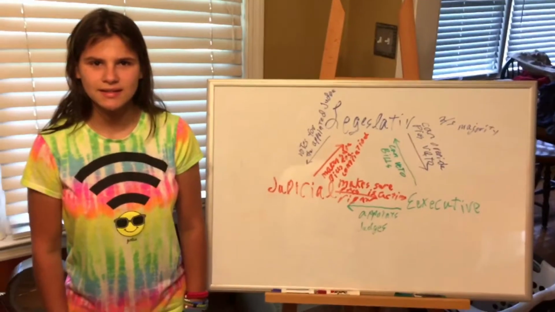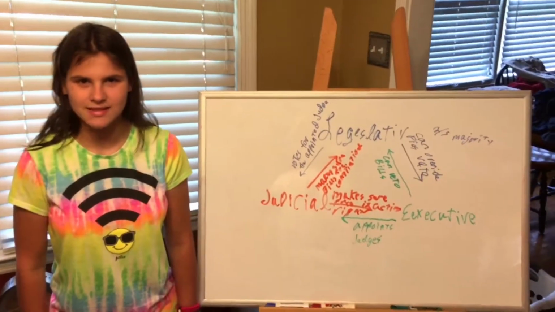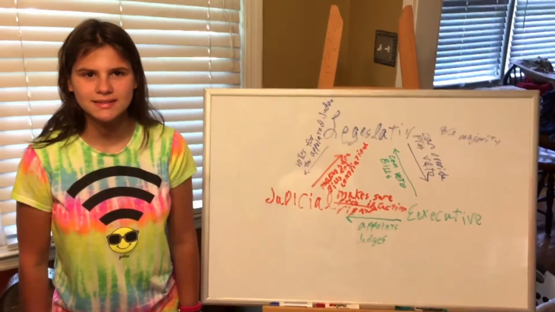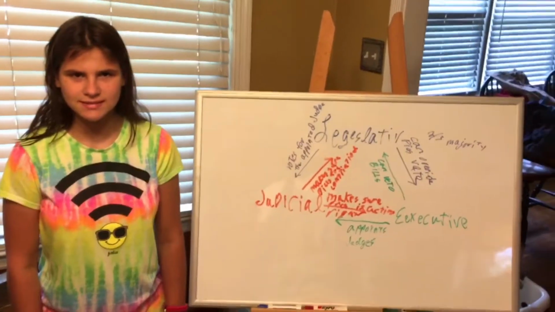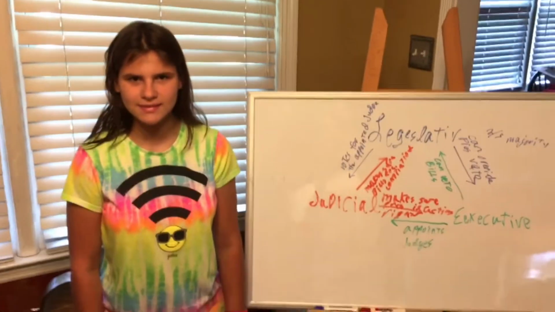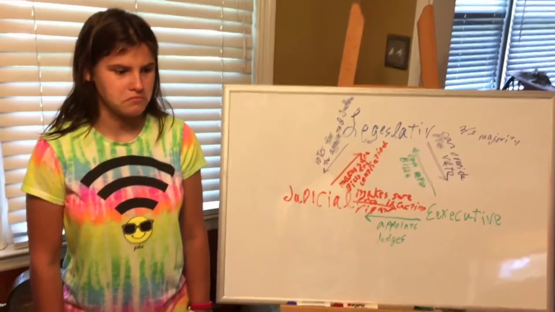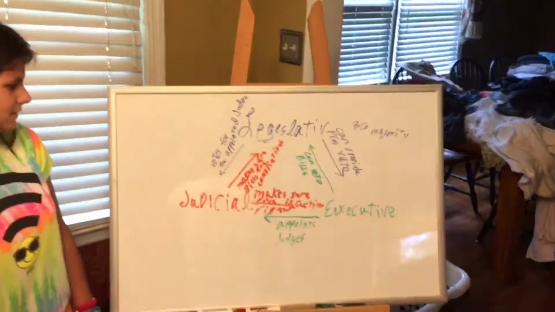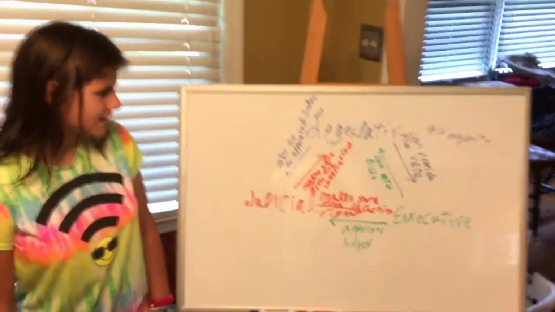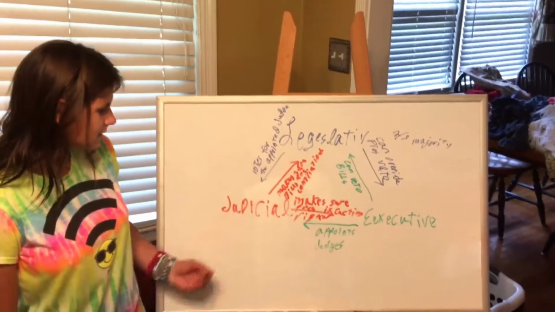The legislative branch, as we covered in brief, was the people that make the laws, right? The executive is the one that enforces the laws, and the judicial is the one that interprets the laws. Okay? Now, do you know that there's checks and balances to each, so that way no branch has absolute power? No. Okay, well, here's some of the checks and balances right here. The first check that the legislative branch has is to the judicial and to the executive.